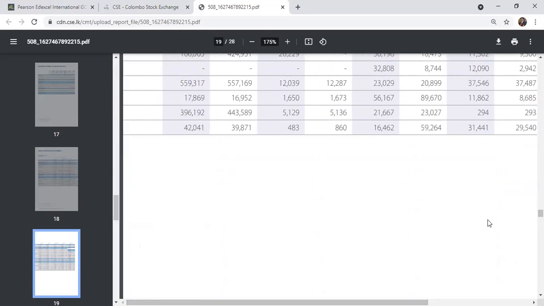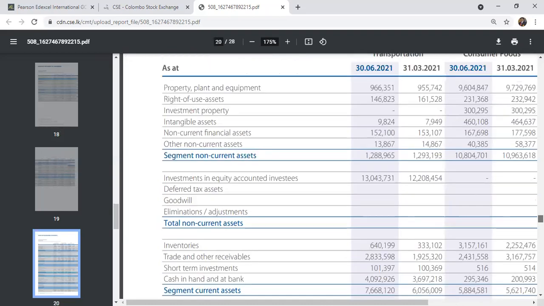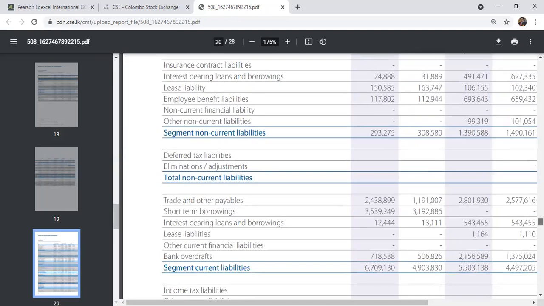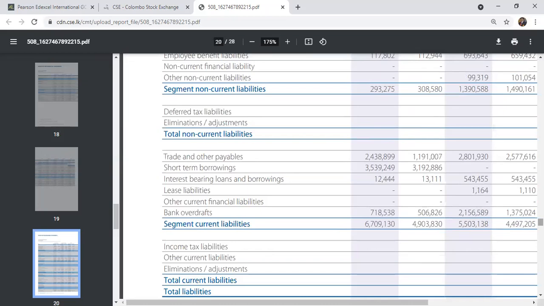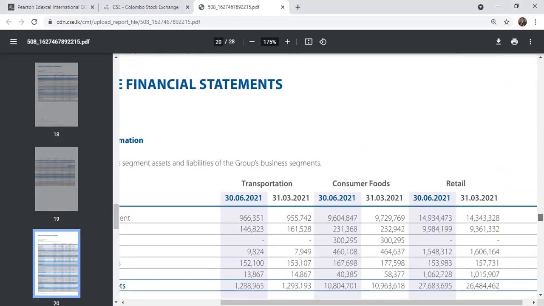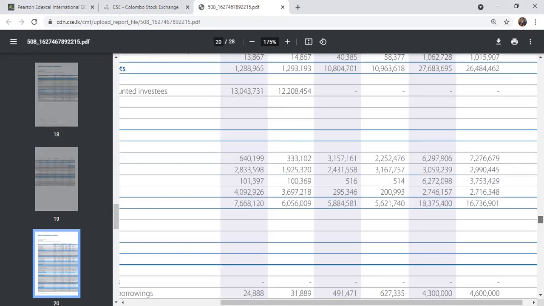Let's go to the assets and liability section. This is the total assets section, with property, plant and equipment, and then the sector-wise current liabilities and non-current liabilities section. This is the important section today. There are trade and other payables, and you can see they have given figures sector-wise for each and every segment. For example, the first segment is transport and logistics, especially the South Asian Gateway Terminal, SAGT, project in Colombo Harbour.